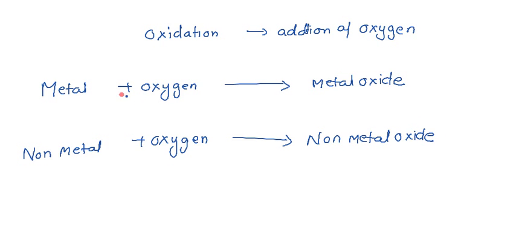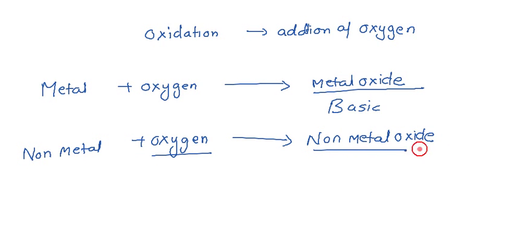But the nature of these two is different. When the metal reacts with oxygen, its nature becomes basic, and when the non-metal gets oxidized in the presence of oxygen, its nature becomes acidic.